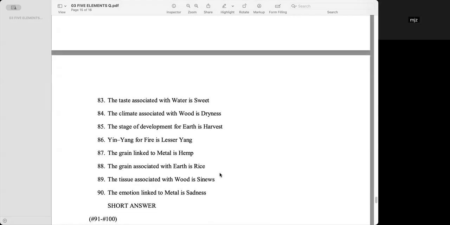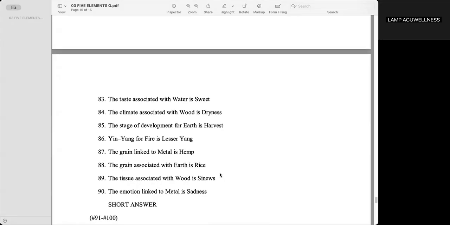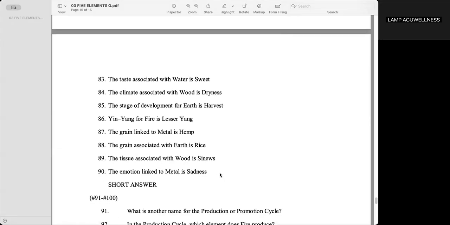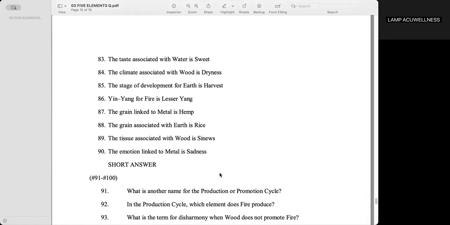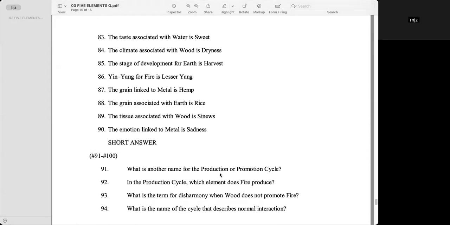True or false? The taste associated with water is sweet. False. The climate associated with wood is dryness. The answer is false. The stage of development for earth is hot. The answer is false.